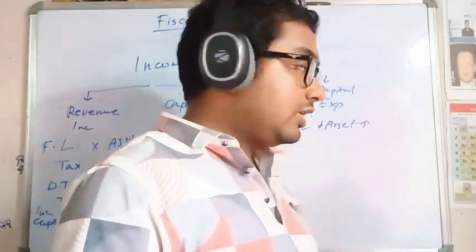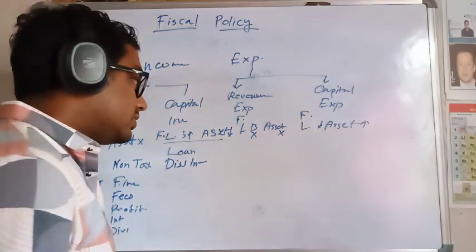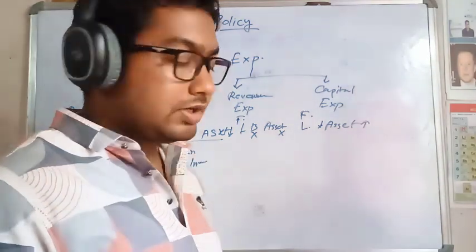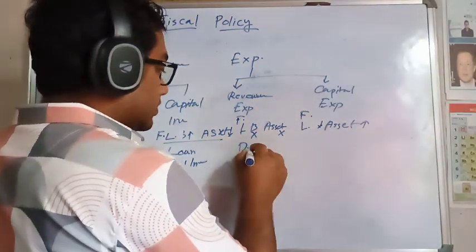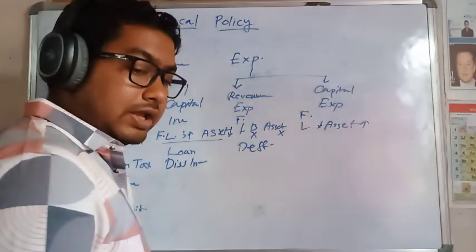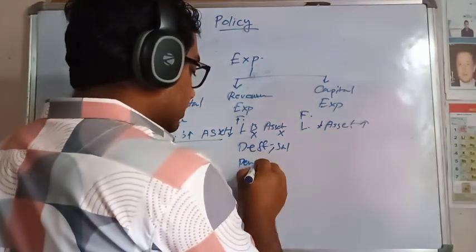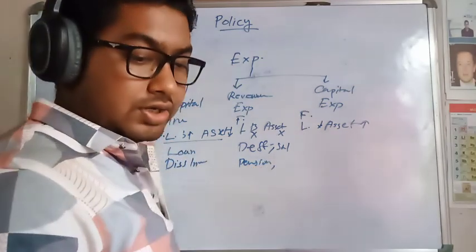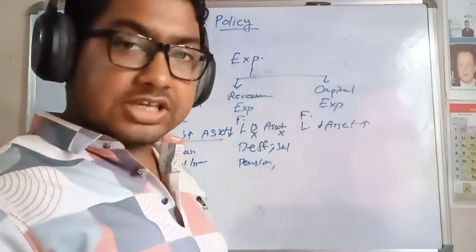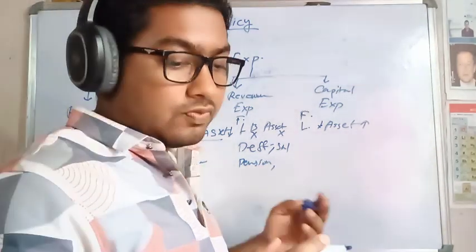And now we're talking about the expenditure. The expenditure is defense. We're talking about the defense and the salaries, pension, and subsidies, schemes, and repayment of loan.